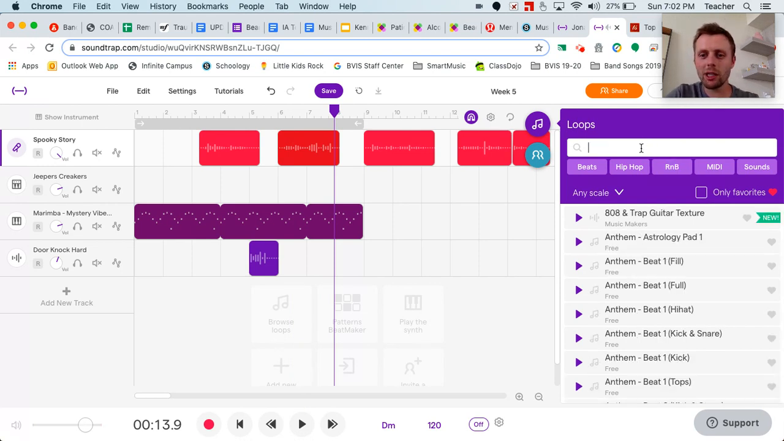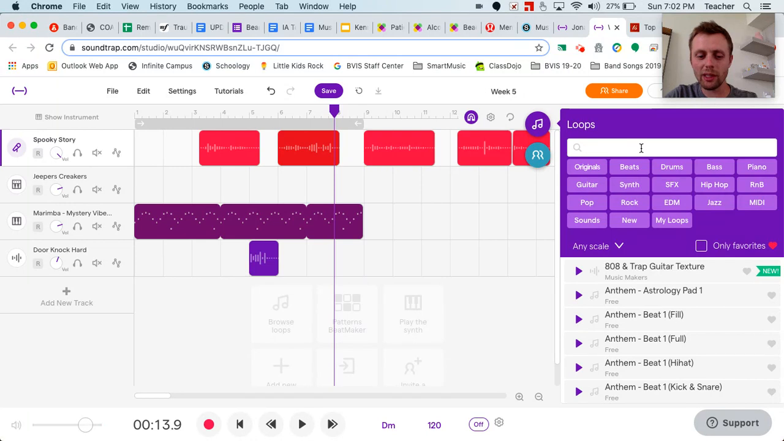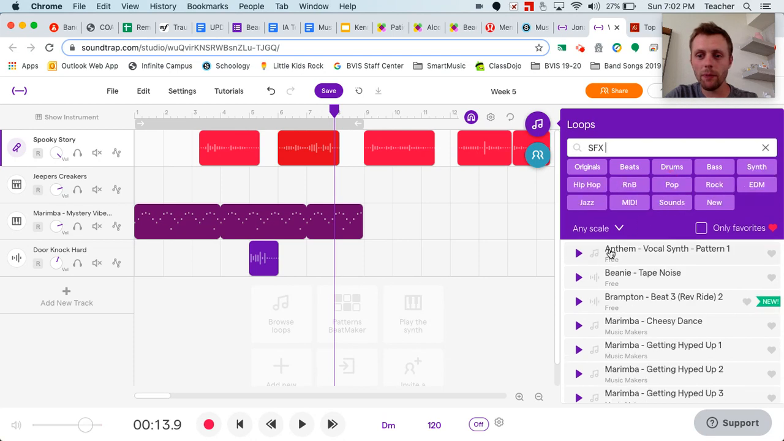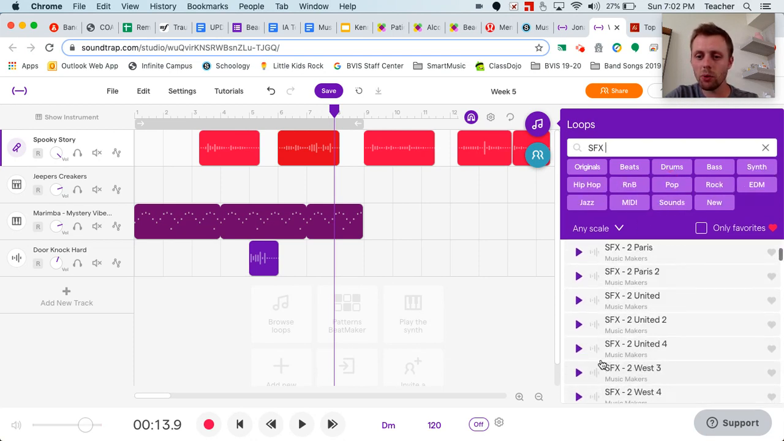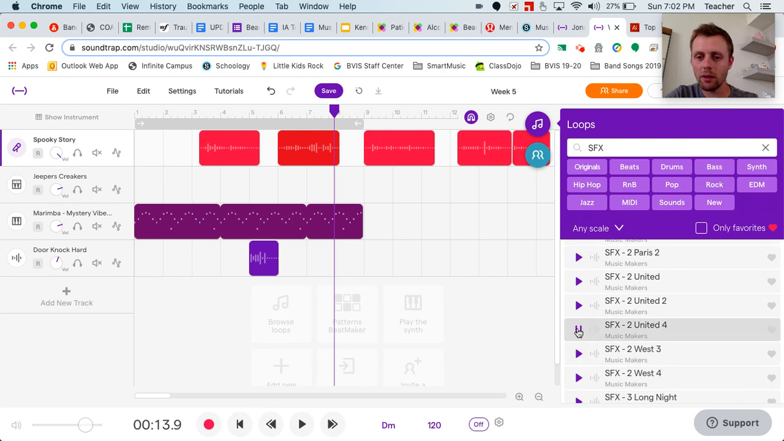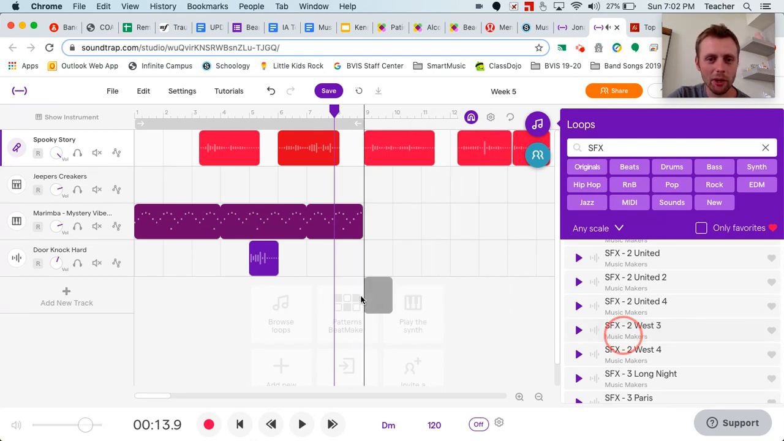I'm going to show you guys a little trick over here. You can look for sound effects, or the abbreviation for sound effects is SFX right here. Boom. SFX. And these are all kind of like spooky little things here. It's not really music. It's more like just spooky stuff. Oh, I like that. So I'm going to take this. I'm going to put it in another track.